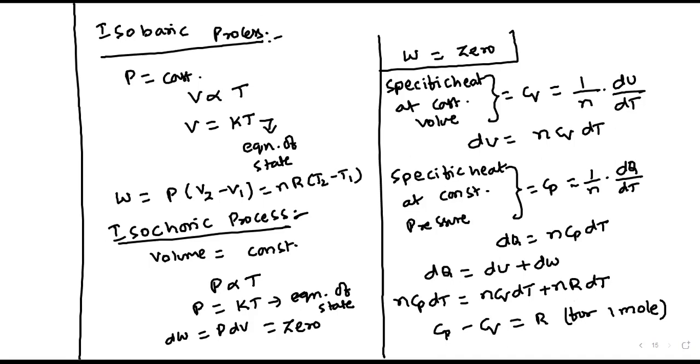Cp minus Cv equal to R. Okay, fine. Now after this one, we are having the degrees of freedom. It is defined as the minimum number of coordinates that are required to explain the motion of the substance or particle. Degrees of freedom, which we indicate with small letter f.